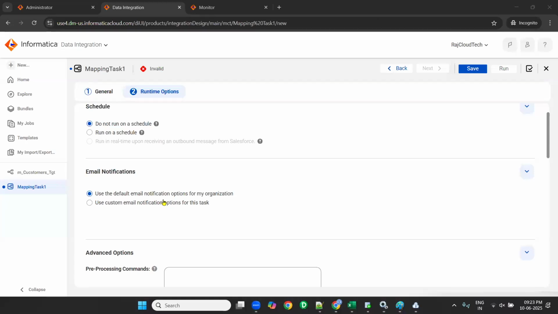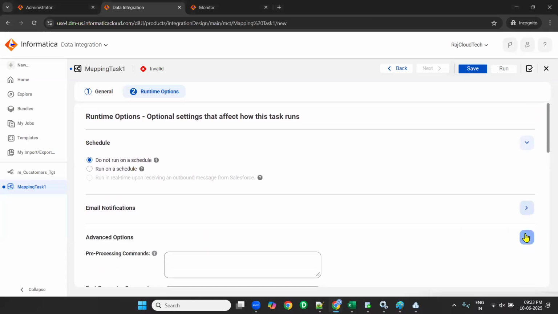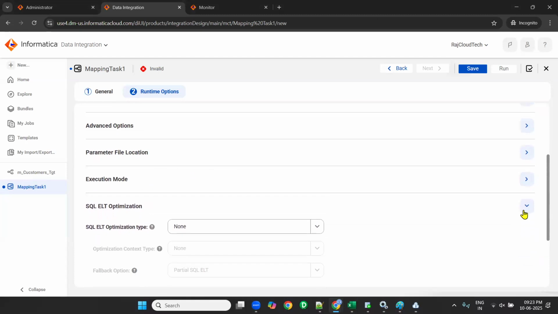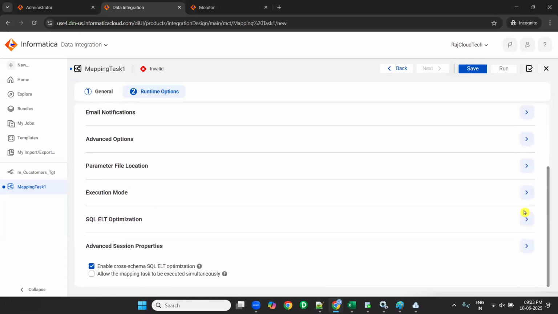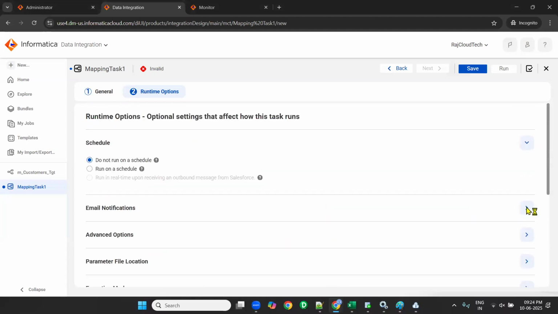In real time, we will create a mapping and a mapping task for sure. So you don't need to select anything, please. Just click on next. All these options I will tell later.